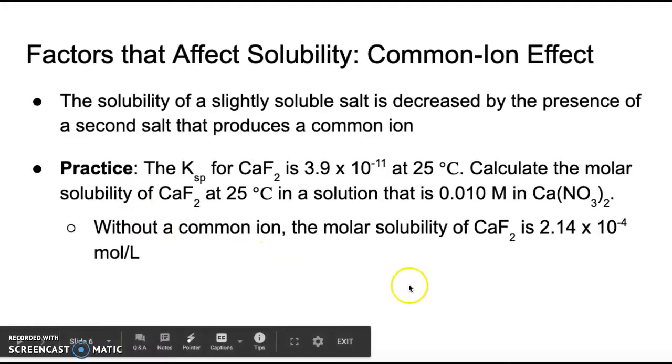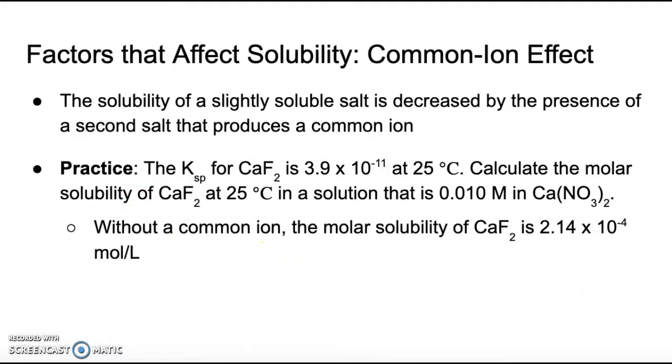We have been looking at calcium fluoride in a couple of examples, and so we know the KSP for calcium fluoride is 3.9 times 10 to the negative 11th at 25 degrees. We're going to calculate the molar solubility of calcium fluoride at 25 degrees in a solution that already has some calcium nitrate in it, at a concentration of 0.010 molar.